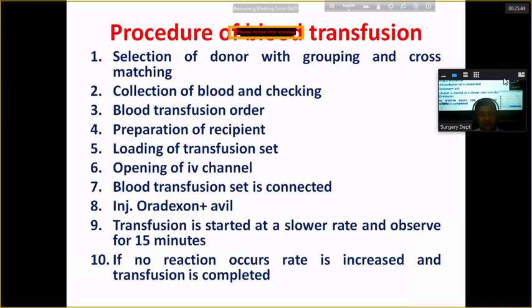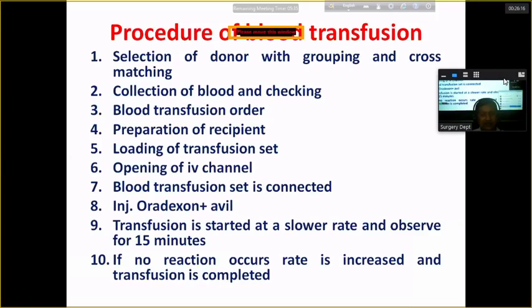We write: please transfuse 1 unit of whole blood initially at a rate of 15 drops per minute. If there is no reaction, increase the rate to 30 or 40. If any reaction occurs, please stop the transfusion immediately. Give injection hydrocortisone, injection antihistamine, 1 ampoule IV stat, and call the on-duty doctor. That is the blood transfusion order.